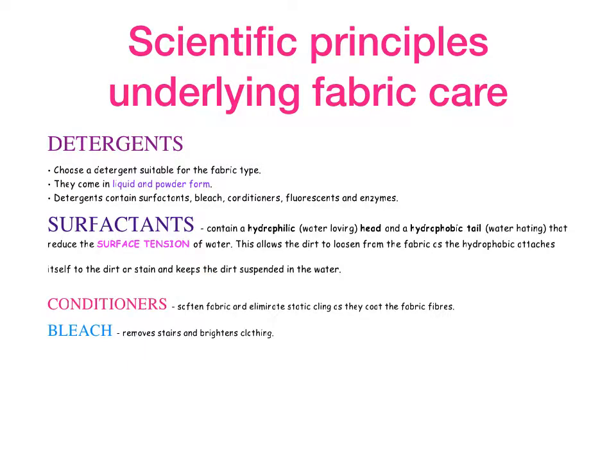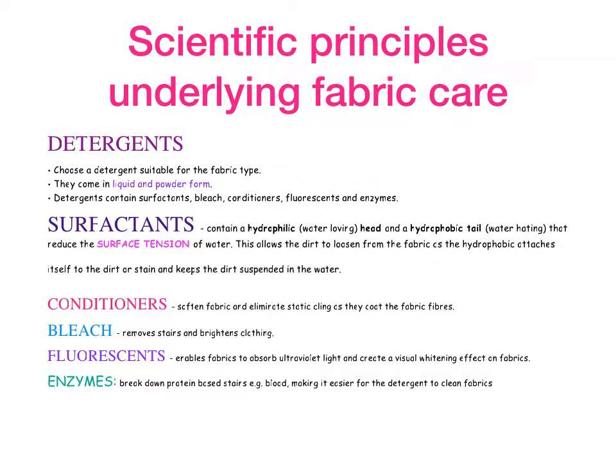Bleach removes stains and brightens the clothing. Fluorescents enable a fabric to absorb ultraviolet light and create a visual whitening effect on fabrics. And enzymes break down protein-based stains, for example, blood, making it easier for the detergent to clean fabrics.